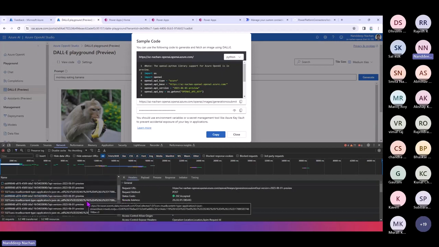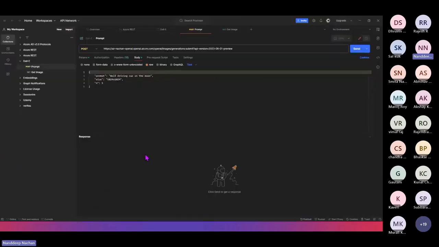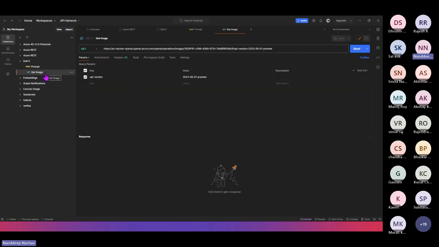So in the background, there are two APIs which go to DALL-E. The first API will just give you the ID, and you need to pass that ID to the second API, which will help you generate the image, right? So this is a bit of a complex scenario wherein you are expecting input from one API, and then you are passing it on to the second API, and from there it works. Okay, so these are the two endpoints which I have noted down. This is the one which we are even able to see from the view code, and this is the other API which I have captured from the network tab of the browser.